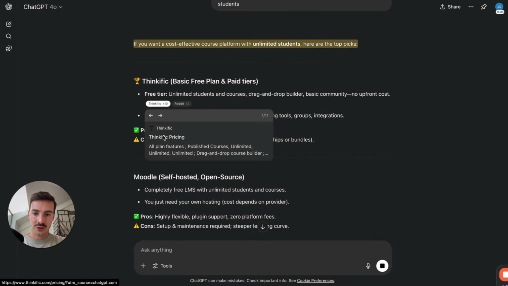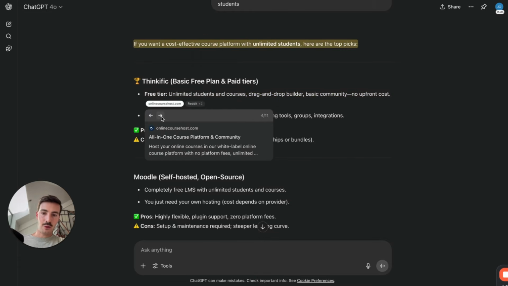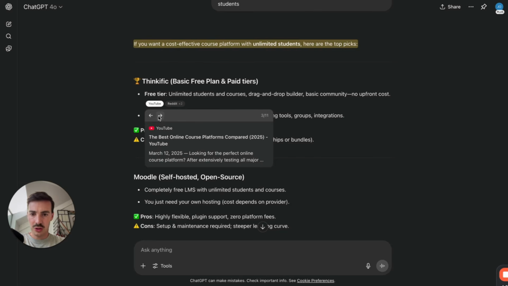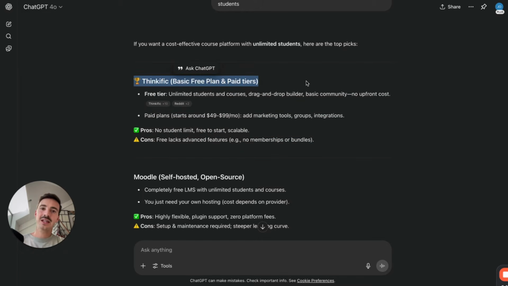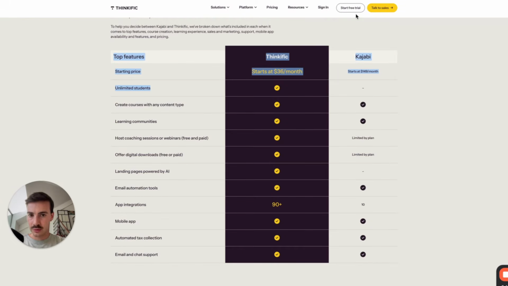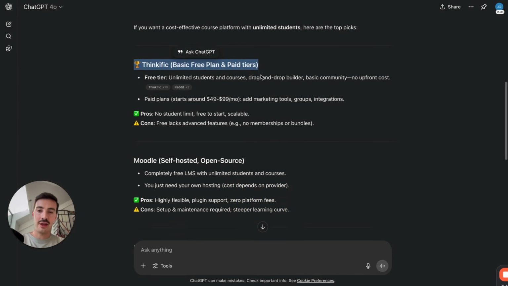Because Thinkific has written about this. There's people on Reddit who published about this, right? This info isn't being made up, right? All these sources, Thinkific, online course hosts, YouTube videos, right? This info right here isn't created out of thin air. It's not made up. This is right here, and it's telling me it's the best one because it knows, based on the search it did through the website, through social, that Thinkific is an online course hosting platform that has unlimited seats. And again, whichever was my prompt is going to be refined based on the info that's out there.